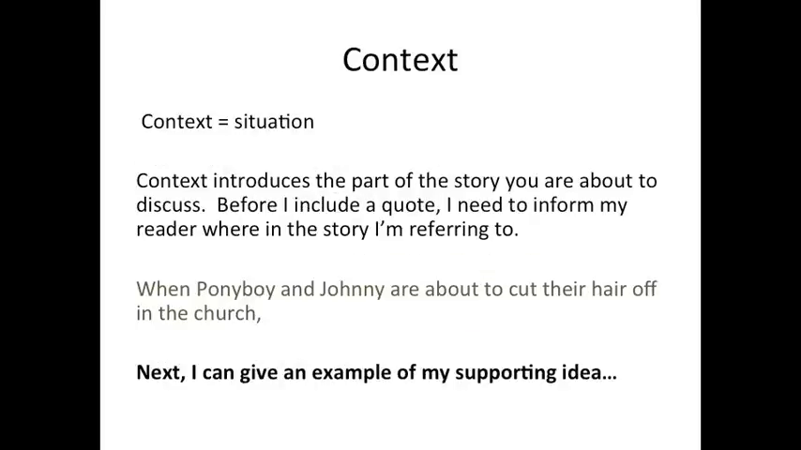Context is the situation. It's when something happens in a story. Context introduces the part of the story you're about to discuss. Before I include a quote, I need to inform my reader where in the story I'm referring to. When Pony and Johnny are about to cut their hair off in the church.